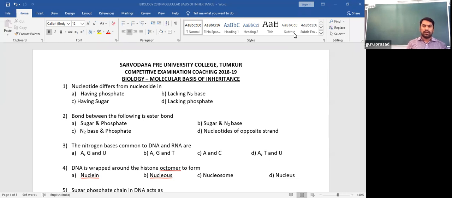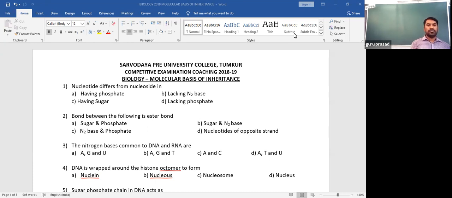So the question may change. Keeping the same options, the answer is also going to change. For instance, if the question is 'the bond between the following is a weak hydrogen bond', instead of ester bond, then the answer is the nucleotides of opposite strands.